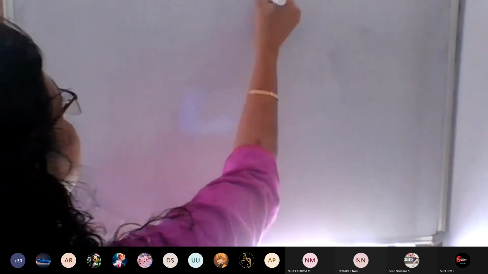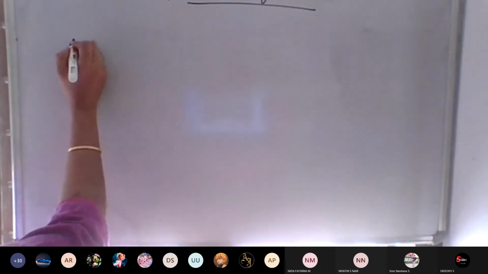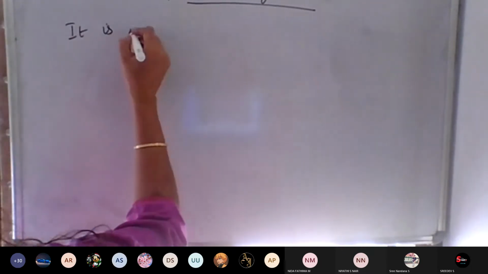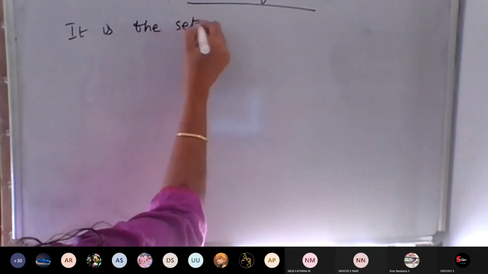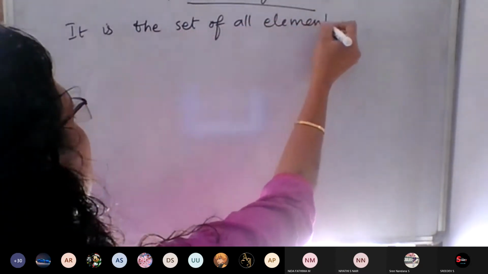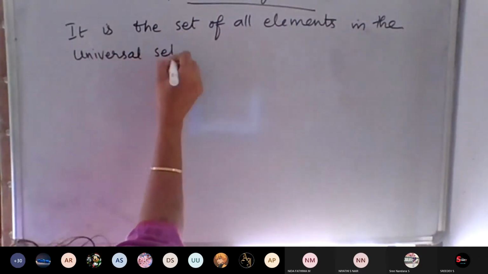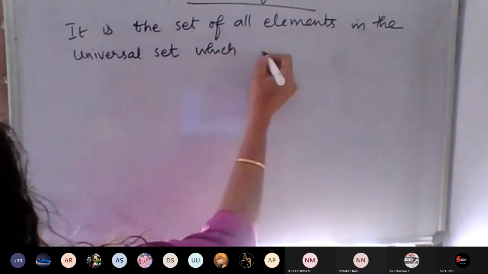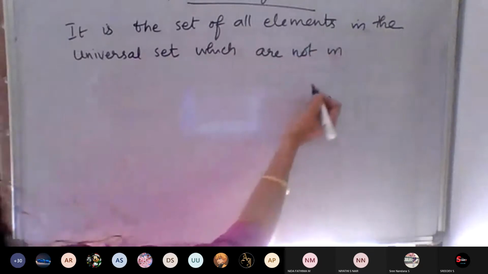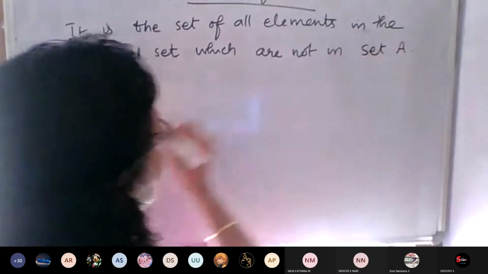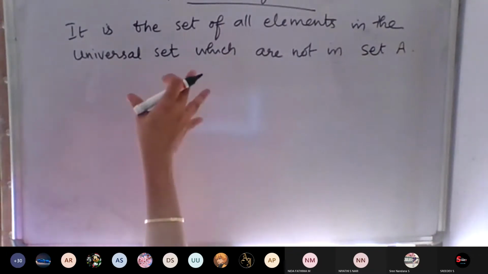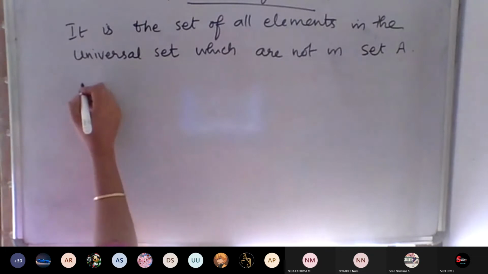So, complement of a set. Complement of a set is the set of all elements in the universal set, very important, which are not in set A. If you are giving the name A to that particular set, we can say the complement is denoted as A complement.